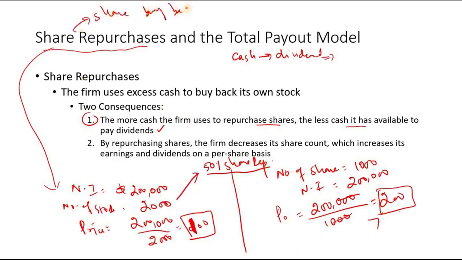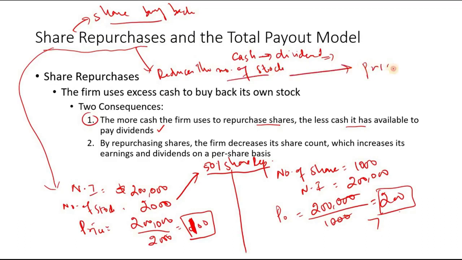share buyback, right? So this is another alternative to dividend: the company does not pay dividend, instead it purchases shares, or does the share repurchase. Share repurchase actually reduces the number of stocks. So when the number of stocks decreases, it increases the price, right? So this is the rule.